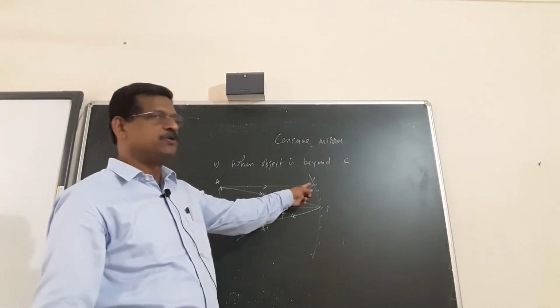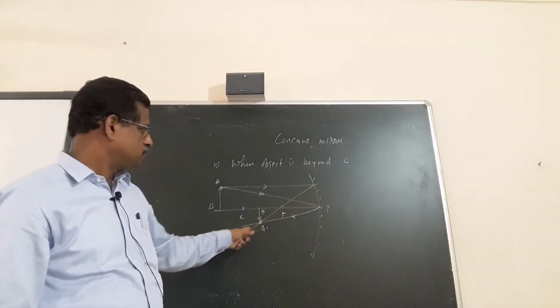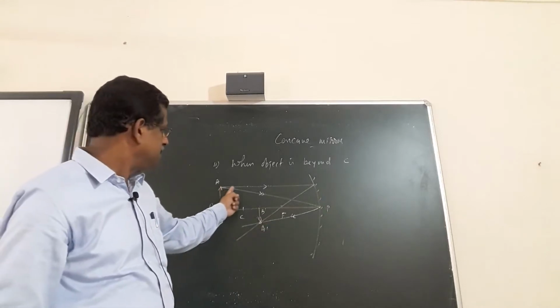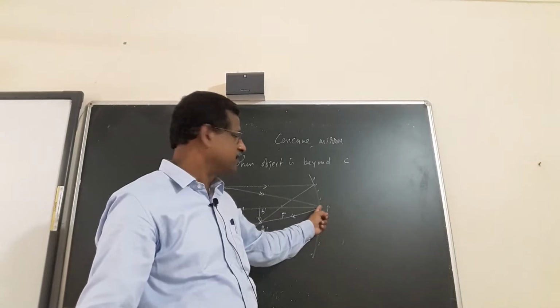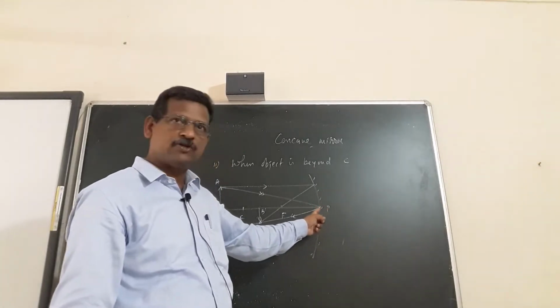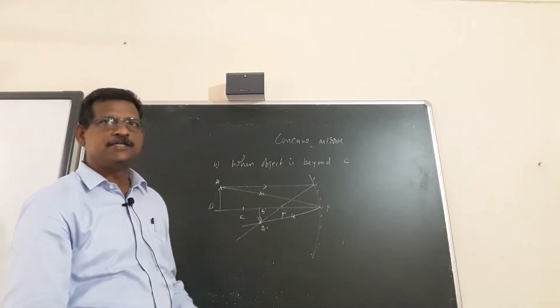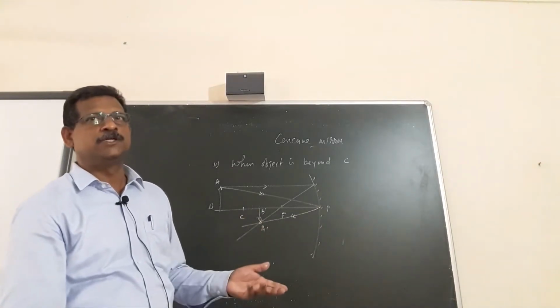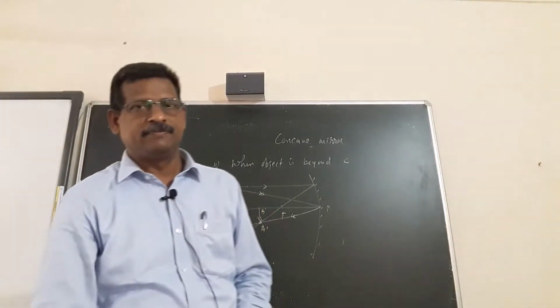First ray parallel to principal axis. After reflection, passes through the focus. Second ray reaches at P obliquely. After that, obeying the laws of reflection, reflects back. Both are meeting at this point. So A dash B dash is a real inverted image. It is formed between F and C.